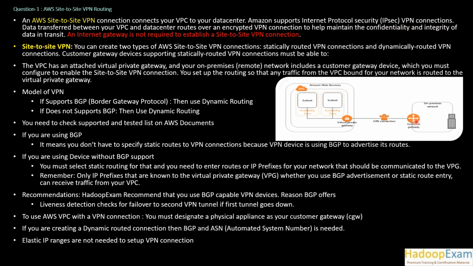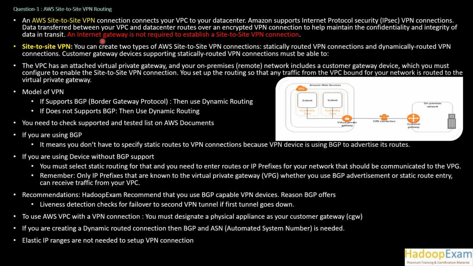So whenever data goes from here to here, it should always be encrypted. Why am I explaining more outside of the question? Because the question may be different tomorrow, correct? When you appear in the exam, it is related to some section only. So an IPsec VPN connection between AWS and the on-premises corporate data center is supported. Now you can see in the image there is a virtual private gateway and this is the customer gateway.